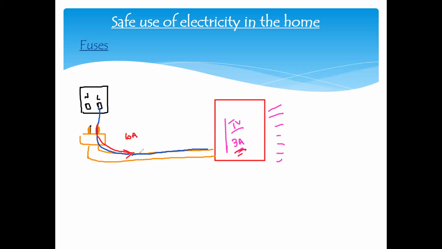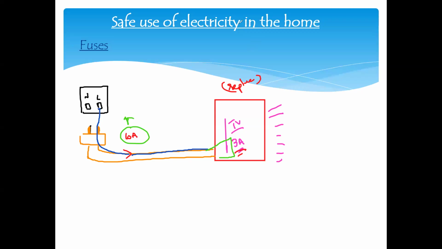If 10 ampere enters, it will produce too much heat energy. As it produces a greater amount of heat energy, what will happen? It might melt the circuit in the television, because 10 ampere produces more heat energy. So it might damage the circuit of the television. Then you have to replace the television, which is expensive.